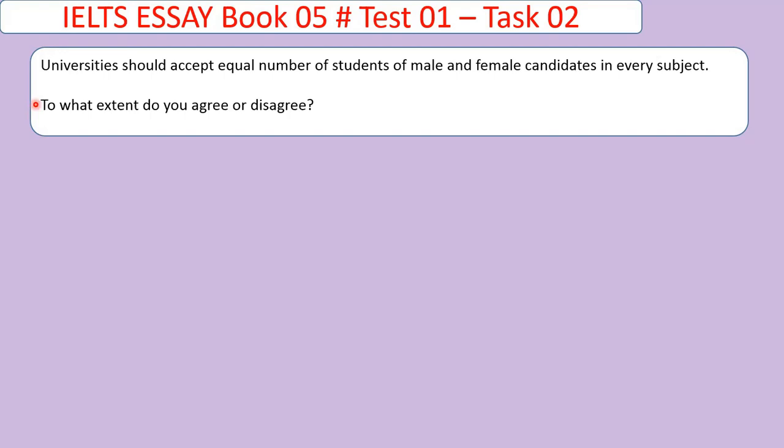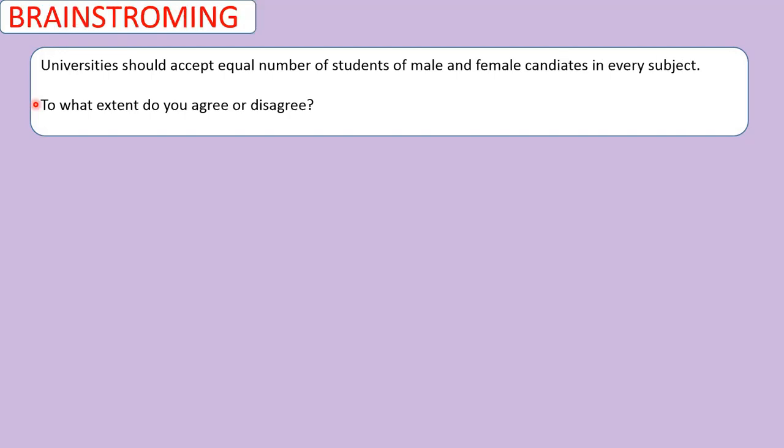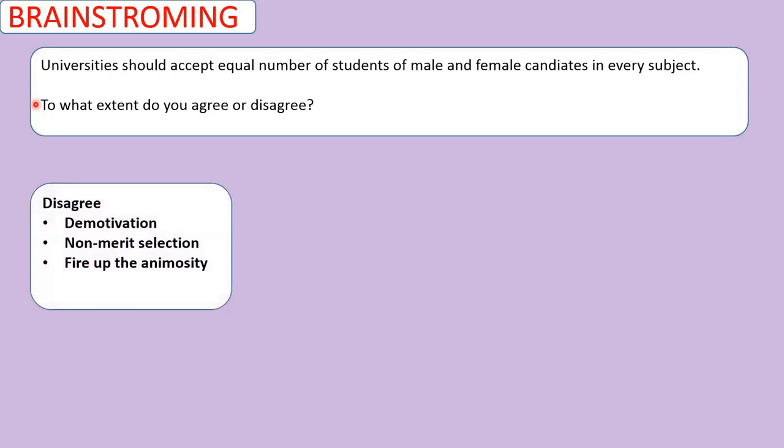So first of all, we are going to do a brainstorming, right? We're going to do the brainstorming here. I particularly disagree with this idea. I have jotted down a few ideas here. You can see why I would agree or disagree. I would disagree because demotivation is there, because of non-merit selection, and it fires up animosity. So I am going to disagree with this entire topic because I don't think an equal number of students must be from male and female. It could be from anyone.